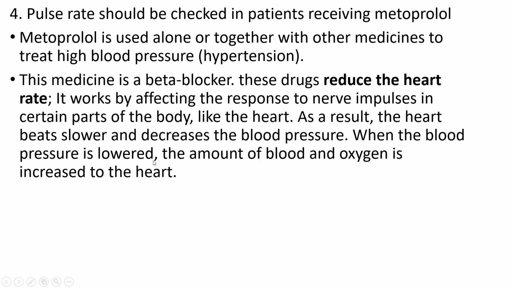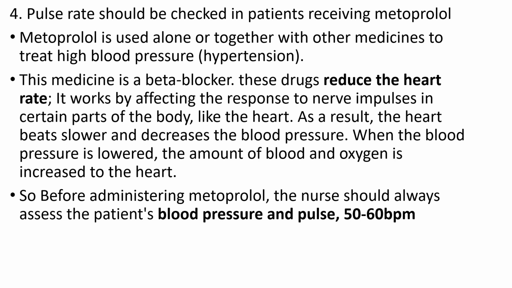When blood pressure is lower, the amount of blood and oxygen to the heart increases. So that is the action of metoprolol. The main function is to reduce the blood pressure, but it also reduces the heart rate. Same as digoxin, if we give it to a patient whose heart rate is already decreased, the metoprolol will decrease the heart rate again. So it is preferable to assess the patient's blood pressure and pulse, which should be at least above 60.